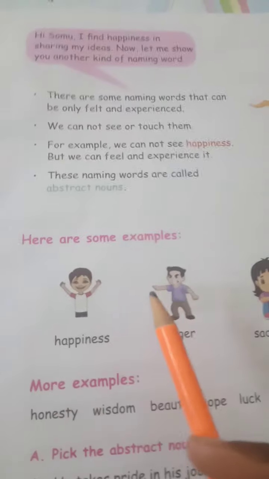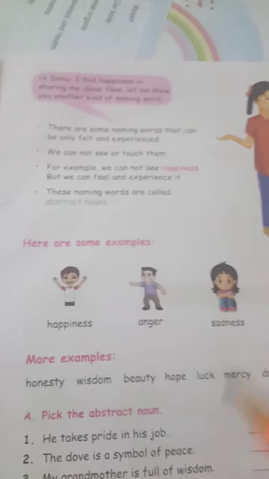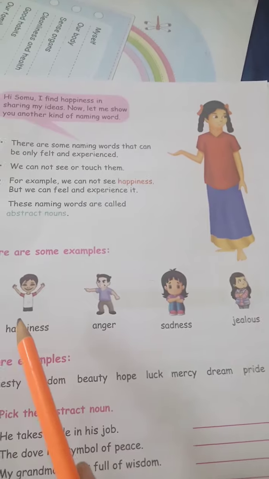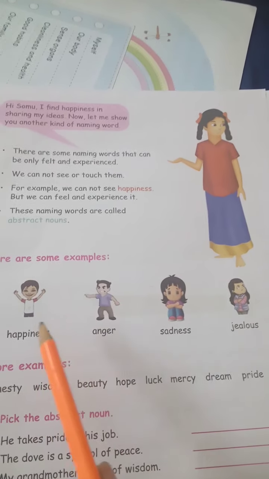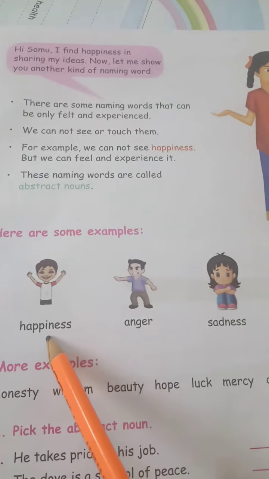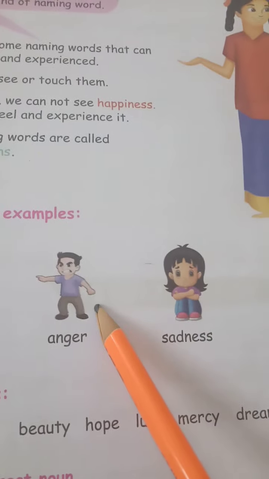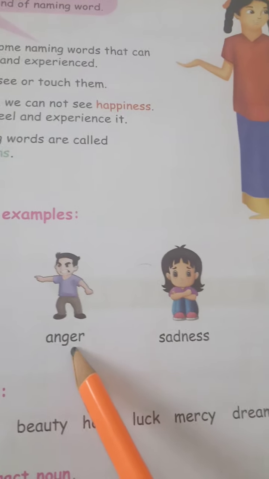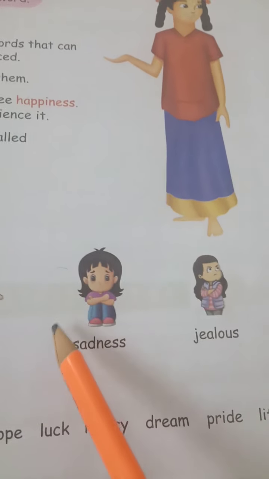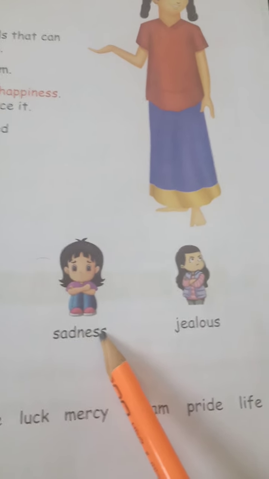Okay, here are some examples of abstract nouns. Happiness. This boy is very happy. So happiness is an abstract noun. This boy is very angry, and anger is an abstract noun. This girl is very sad. Sadness is an abstract noun.